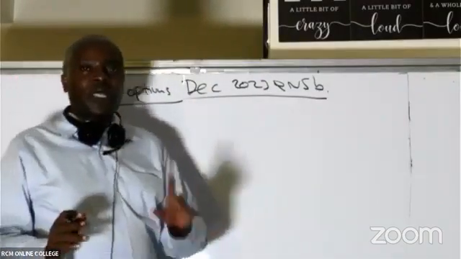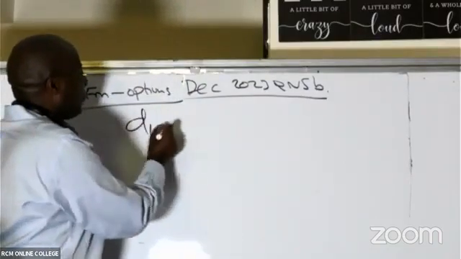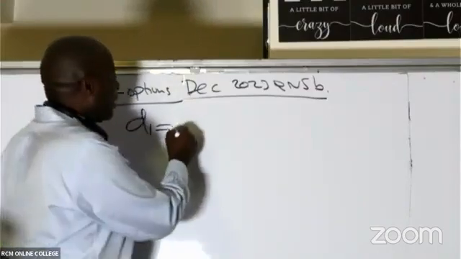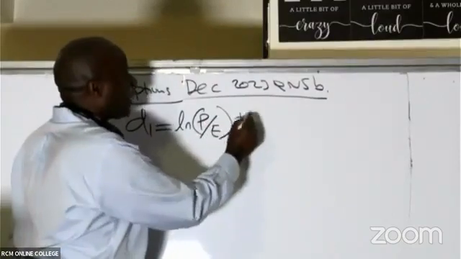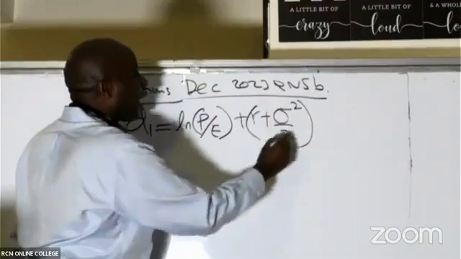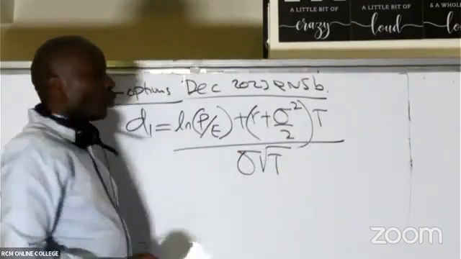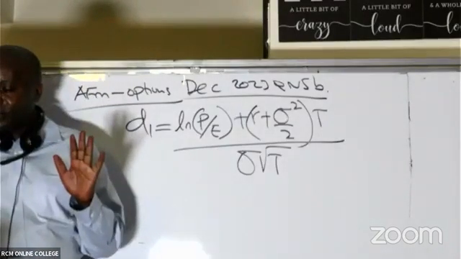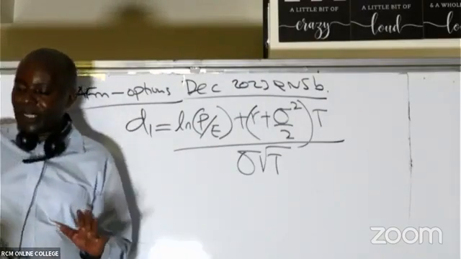I know Black Scholes, step number 1, give us D1. So we must be remembering the formula of D1. For us to get D1, our formula is LN, then we have here P over E plus risk-free rate of return plus standard deviation squared over 2, multiplied by T, and then everything divided by standard deviation over root T. Do they still remember this formula, these ninjas? Oh, yes, they're saying yes.